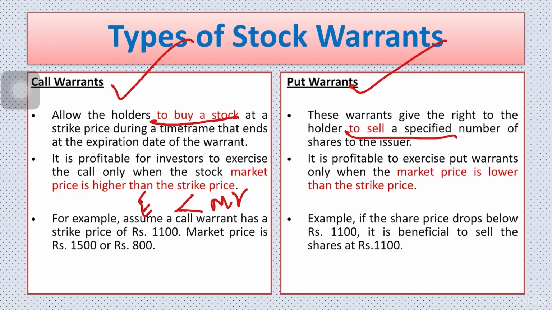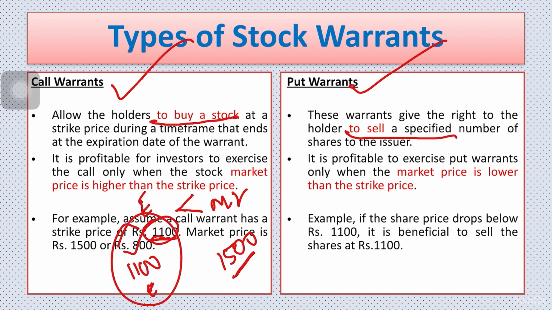How? Let's understand this with the help of an example. If the strike price over here or the exercise price is 1100, right? And supposedly you're getting the same share in the market for 1500. Would you buy it from the market or will you exercise your warrant at 1100? Exercise the warrant. Right?